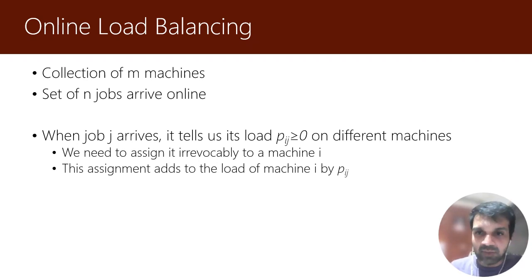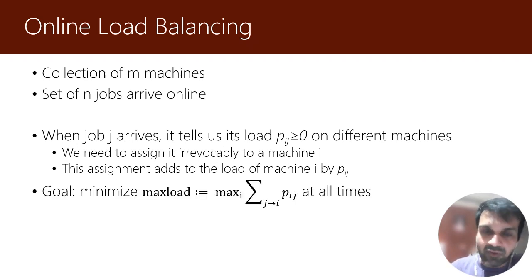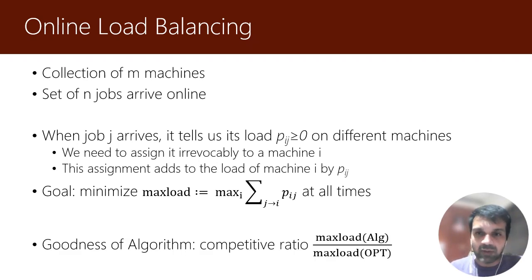Once you assign a job to a machine, the load on that machine increases by this value of p_ij. So the goal of the algorithm is to find an assignment in an online manner which minimizes the maximum load of any machine. The load of a machine is simply the sum of the loads of all the jobs that are assigned to it. And of course, as with most online algorithms, the quality of a solution is measured through the competitive ratio, which is the ratio of the cost of the algorithm divided by the cost of the optimal hindsight solution. We have to take a worst case over all possible instances. So the lower the competitive ratio, the better the online algorithm is.